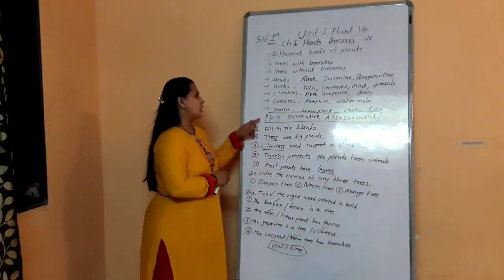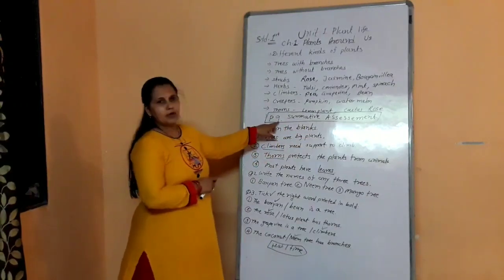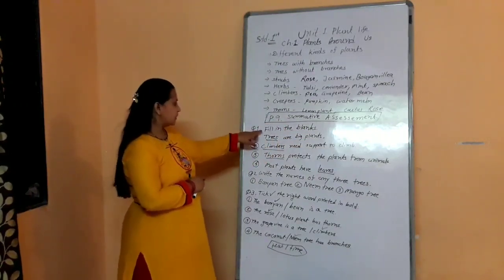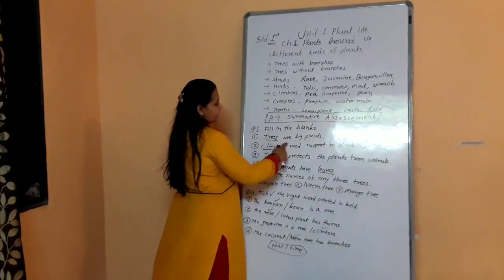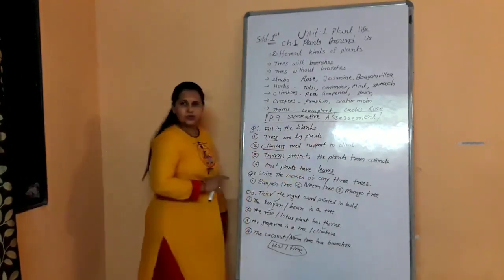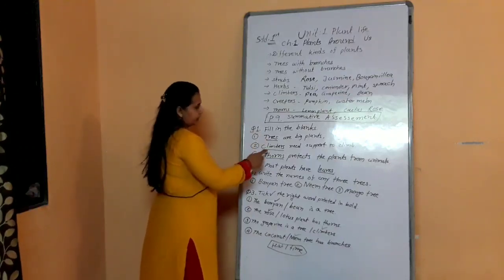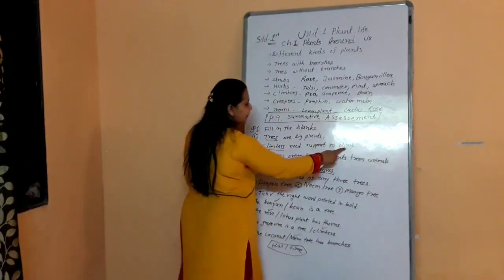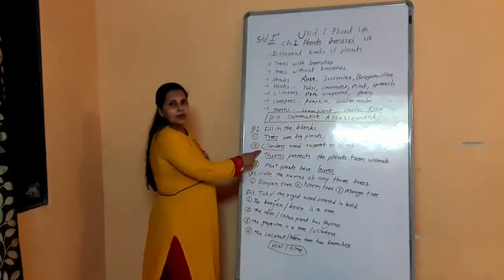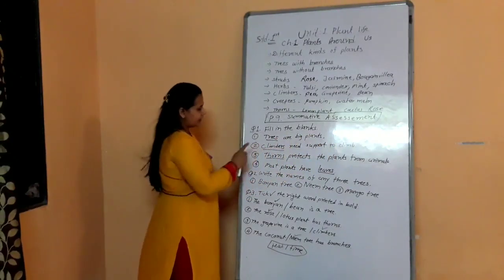Now we are going to learn about the summative assessment, page number 9. Question 1. Fill in the blanks. First one. Trees are weak plants. As we know, weak plants are called herbs. Now second. Climbers need support to climb. Just understand about climb and you can get your answer, climbers. Climbers can climb. So you can know the answer, climbers.